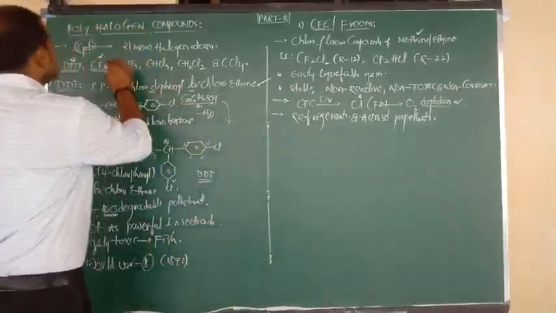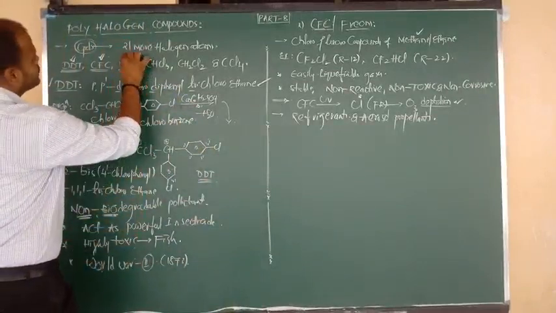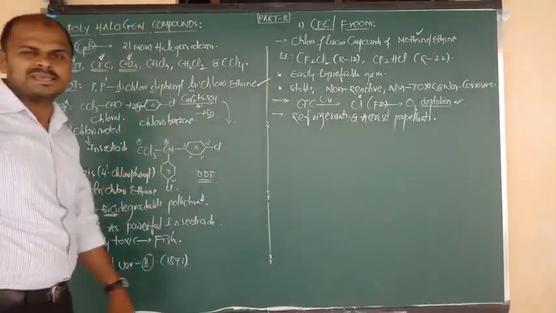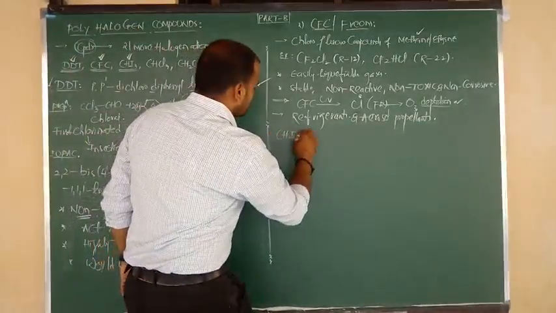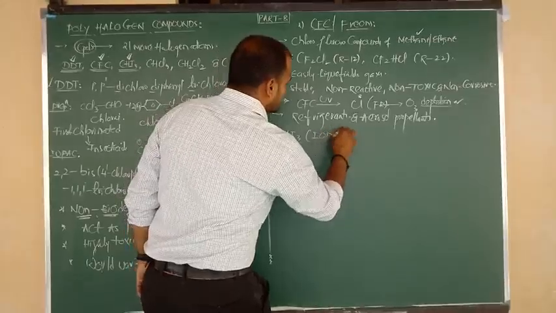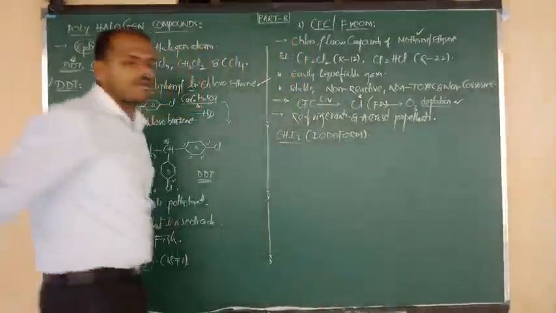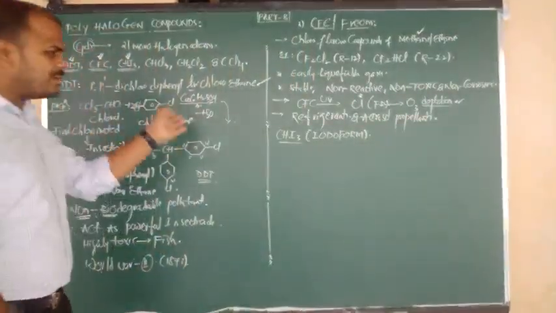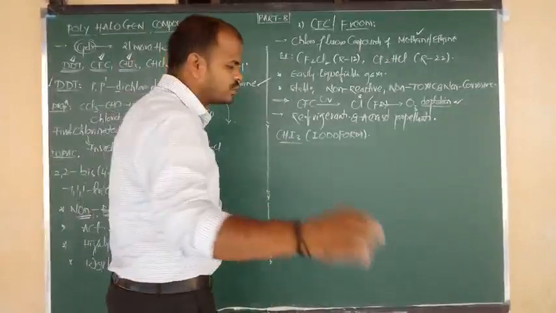Second polyhalogen compound story is over. Go for the third polyhalogen compound, CHI3. What is meant by CHI3? Triiodomethane, also known as iodoform. The information as per our syllabus is not much, so just two terms.